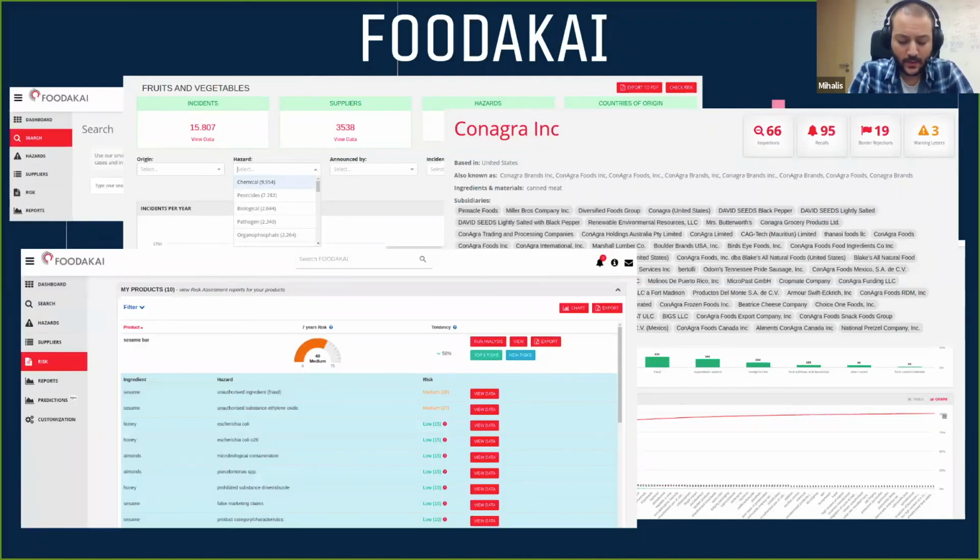Again, we talked about minimizing food safety risks, so we have to have something about the risk. By aggregating all this data going back 40 years, with an algorithm developed within Agroknow, we're able to perform risk assessment. So how risky is a product recipe? In this case, I have created a sesame bar that contains some raw ingredients, and here you can see a quick overview of its risk assessment and risk score. Again, this data is coming out of our data API, which is querying our Elasticsearch instances. We perform the analysis on top, and our end users are able to see the actual values there.